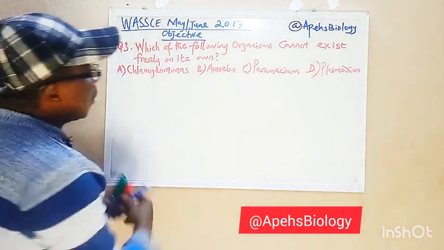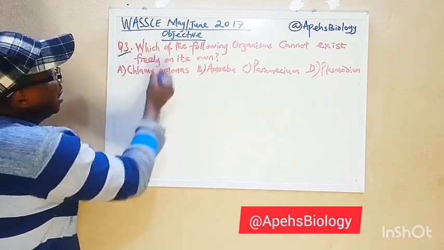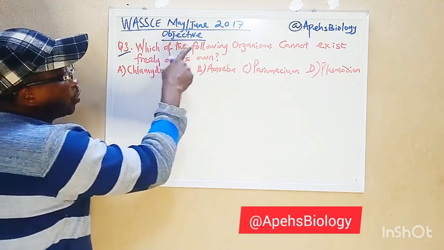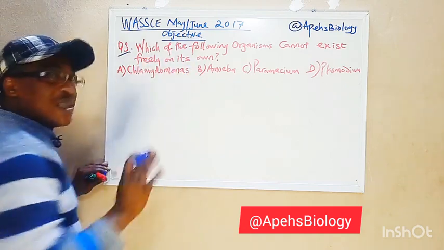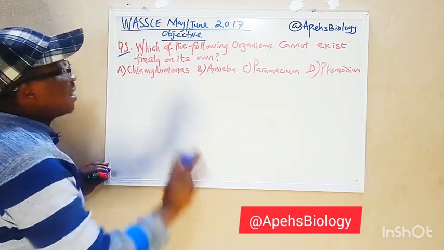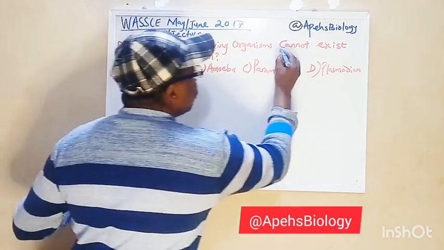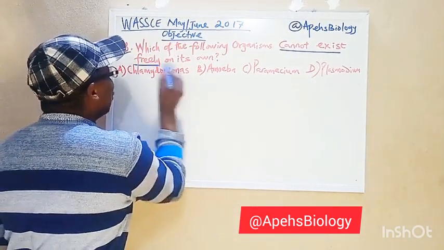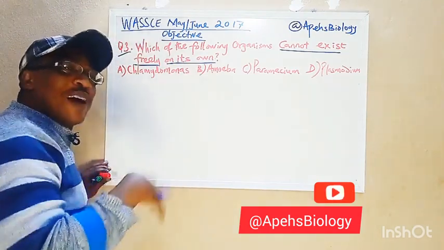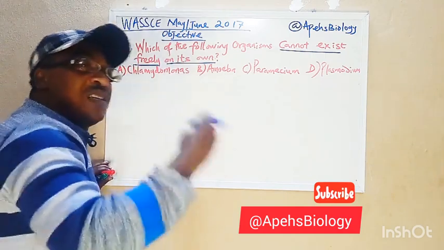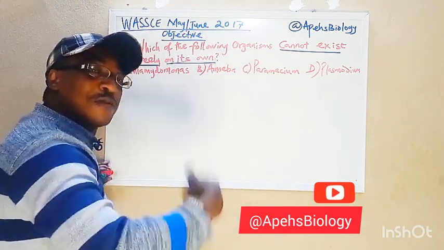Now, which of the following organisms cannot exist freely on its own? This was question number 3 in the objective of May-June 2017 WAEC. Before giving the answer directly, you have to understand the question. Which of the following organisms cannot exist freely on its own? That means that it cannot survive on its own. It depends on another organism for its survival. Which one of them depends on another organism for its survival?